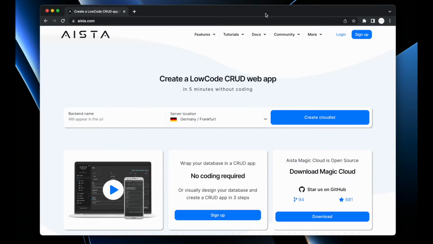Here I am at aista.com. There's a link in the description of this YouTube video in case you want to reproduce what I am doing. And I actually do encourage you to do that. Pause the video and go through the exact same process as I am doing in this video if you are serious about becoming a professional software developer.